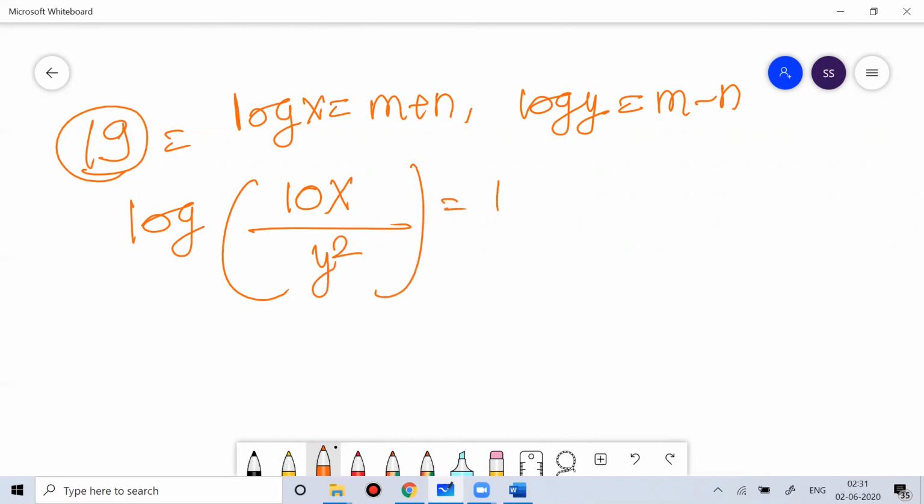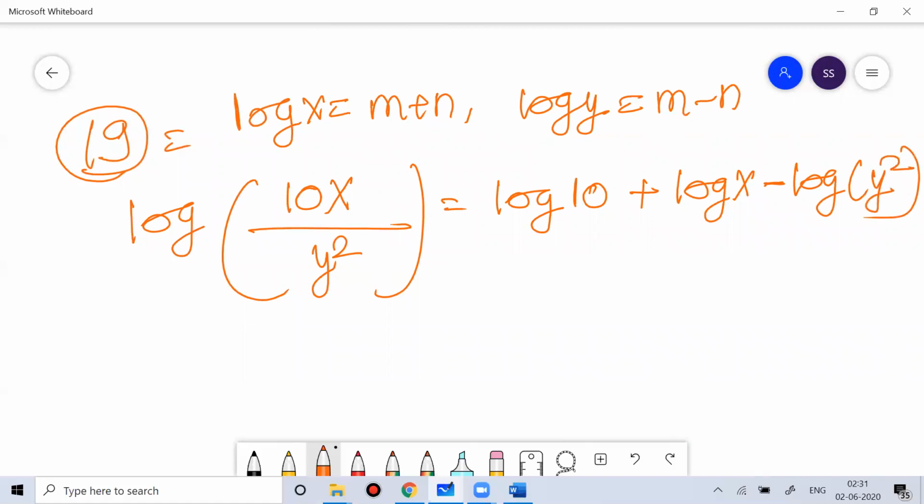Okay, simple question. So this is nothing but log 10 plus log x minus log of y square. Everyone knows this, no? We are doing this from the beginning. Question number 1, we discussed that only. Log AB is log A plus log B. Log A by B is equal to log A minus log B. So log 10 is 1.